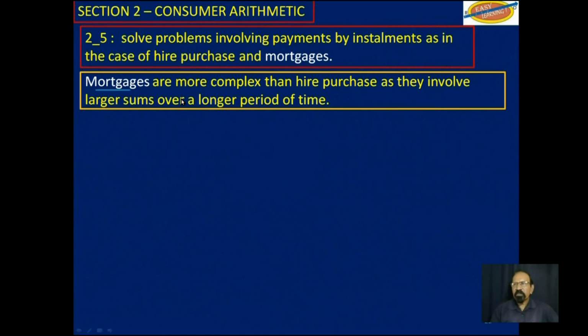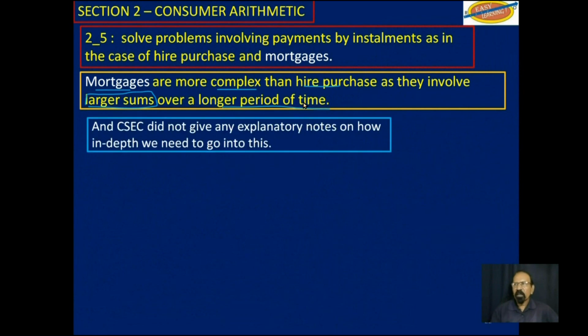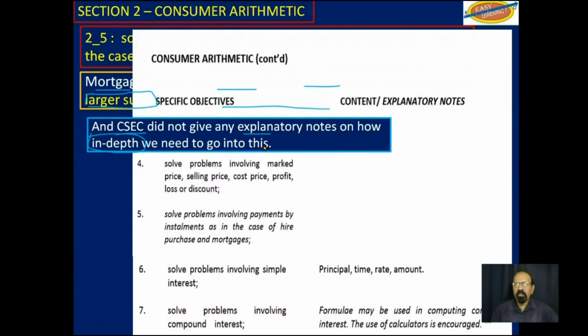Now, mortgages are more complex than hire purchase as they involve larger sums over a longer period of time. And CXC here did not give any explanatory notes on how in-depth we should go with this objective. This is what CXC says. Notice this is the objective.